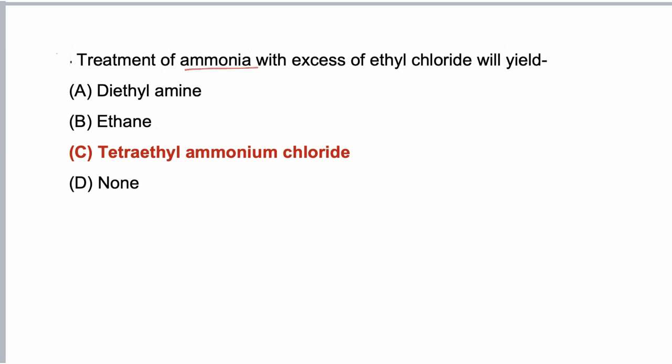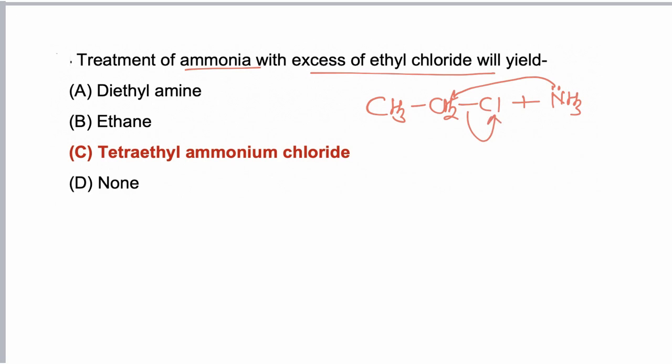Treatment of ammonia with excess of ethyl chloride. So when ethyl chloride is treated with ammonia, now ammonia acts as nucleophile, donates a pair of electrons, Cl negative is removed, and we get CH3CH2NH2, which is called 1 degree amine.